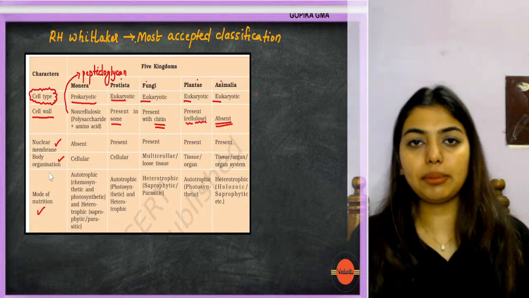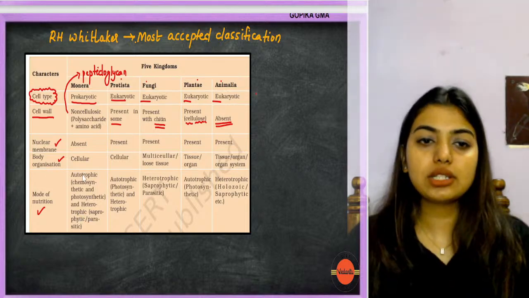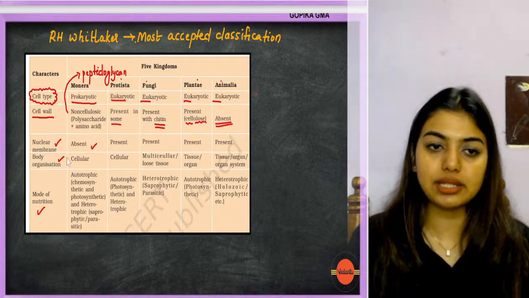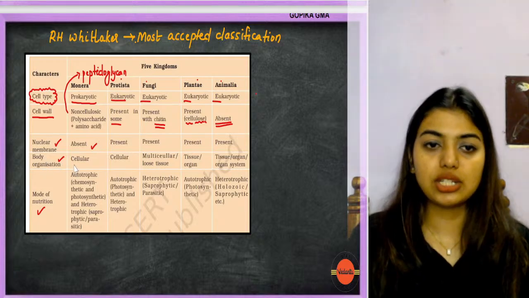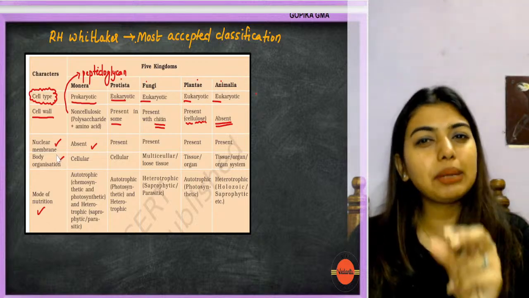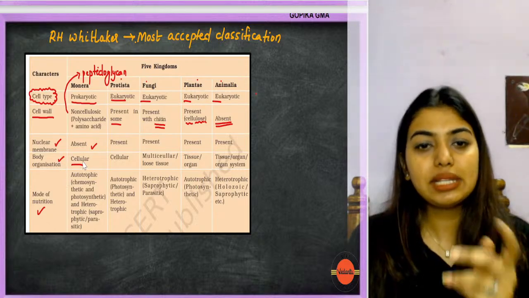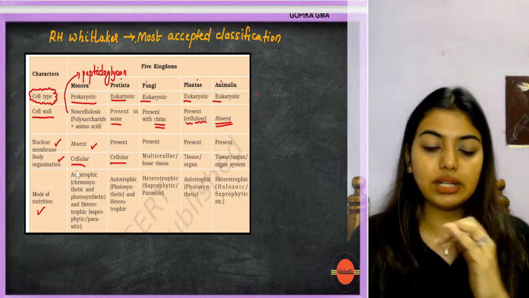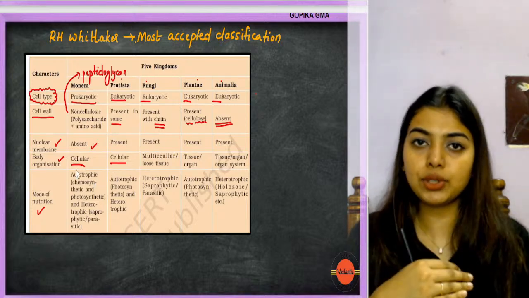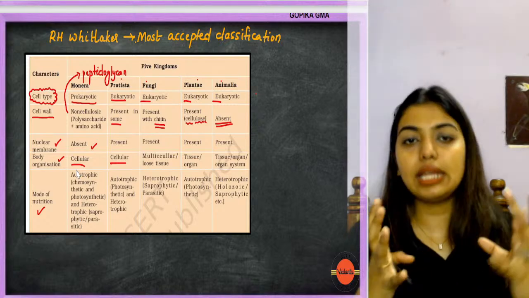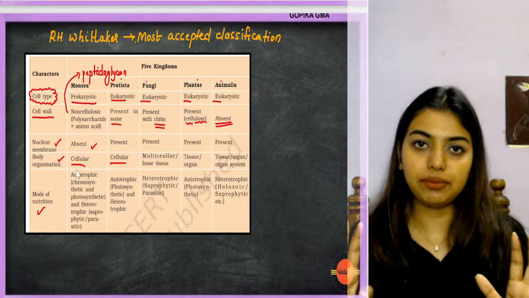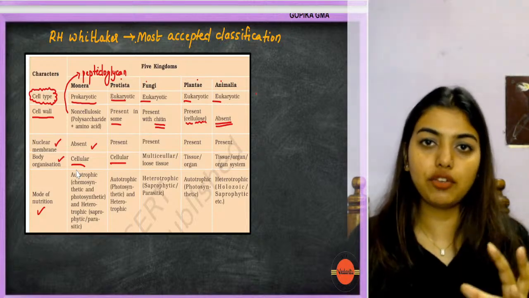Now, nuclear membrane. As soon as the word prokaryotes comes, you know that the nuclear membrane is absent. That is the main reason. Then everywhere else it is present. Body organization: students, as I told you, Monera is very primitive, so it is going to be cellular level of organization. Protista also is cellular level of organization, because from Monera to Protista it's not a big jump. They are not as primitive as Monera, but they're still primitive.